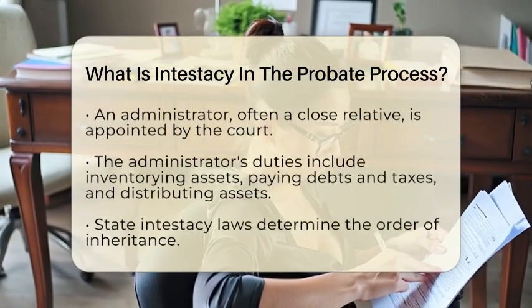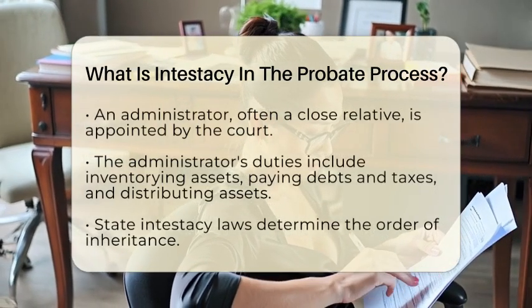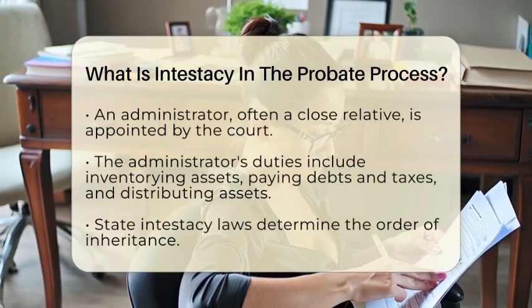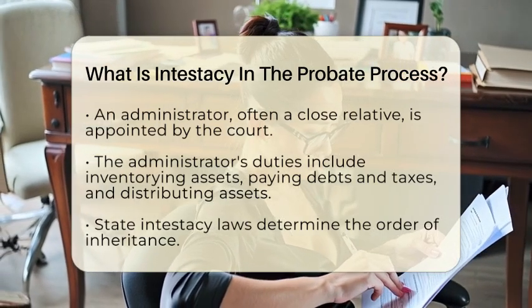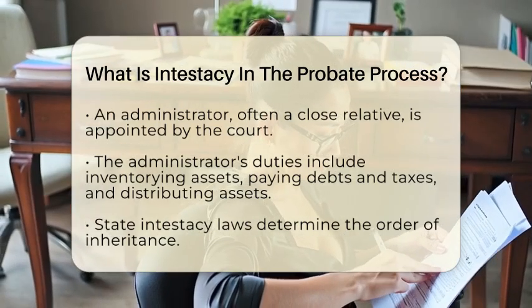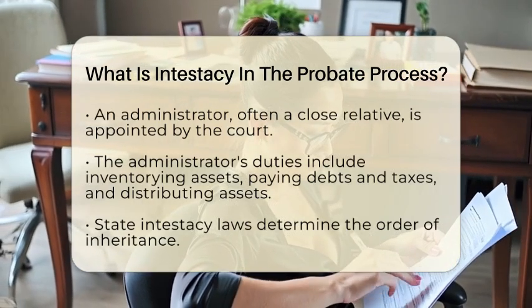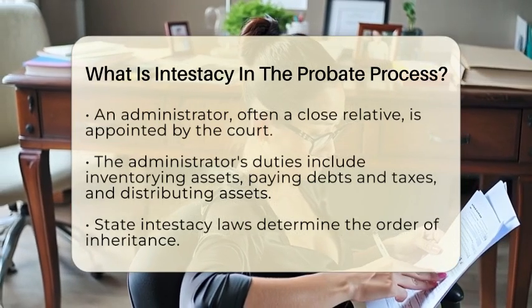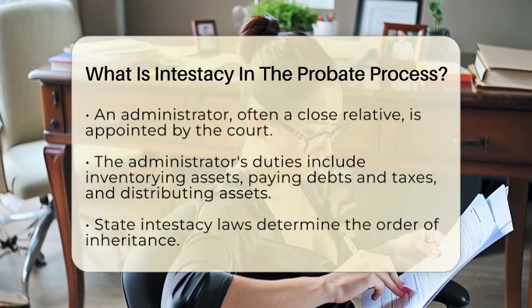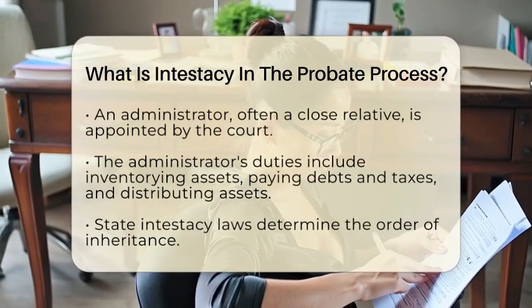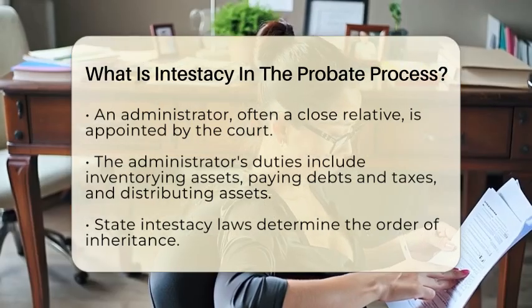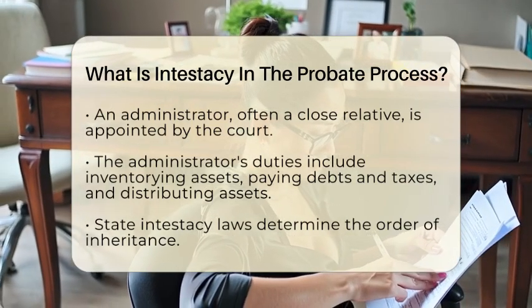State intestacy laws create a hierarchy of who gets what. Typically, the surviving spouse is first in line, followed by children, parents, and siblings. If no eligible relatives are found, the estate may ultimately go to the state. It is important to note that intestacy laws usually only recognize family members or legally married spouses as heirs. Friends, unmarried partners, or charities will not inherit unless they are specifically named in a will.